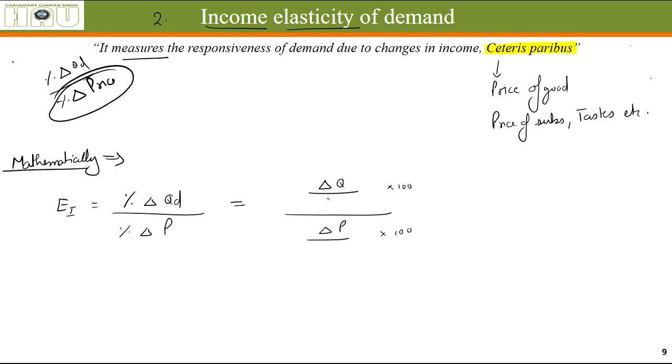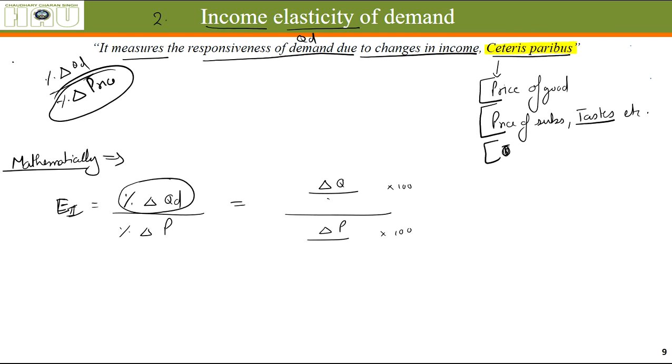It measures the responsiveness of quantity demanded to changes in income, other things being constant, that is, the price of the good, the price of its substitutes, tastes and preferences are constant. Mathematically, it can be written as percentage change in quantity demanded divided by percentage change in income.